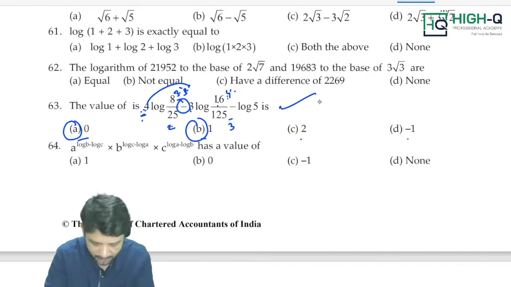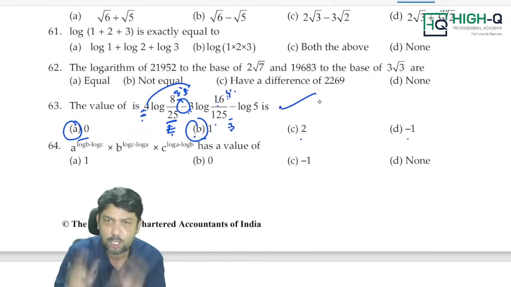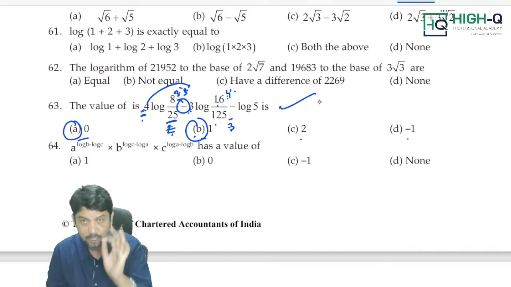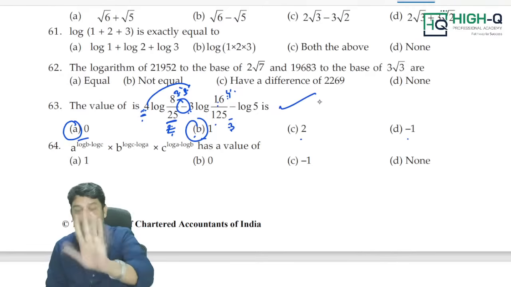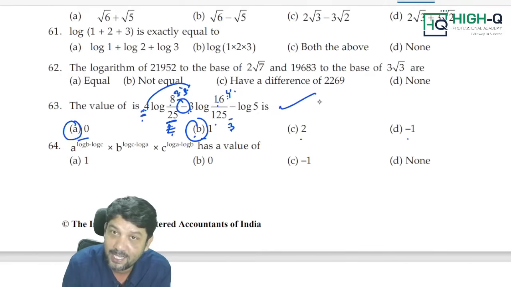You see, further you check. How many 5s are there? 2 5s are there. So 4 2s are 8. How many 5s are there? 3 5s are there. 3 3s are 9. Without solving, without writing anything, how to do it, that I am telling you now. Even I did not teach this method in the classroom because I want you to learn at the last minute. Please try to understand. How many 2s, how many 5s, that you calculate.